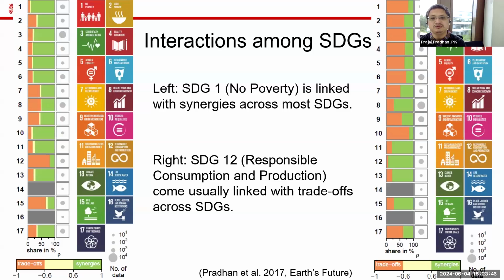We can zoom into two SDGs here. On the left side, SDG 1, which is about no poverty. We talked a bit about no poverty before. Whenever we try to solve the poverty issue, it is not only about solving poverty. We may need to consume less, or consume only what is needed, reducing wastage or inefficient uses.